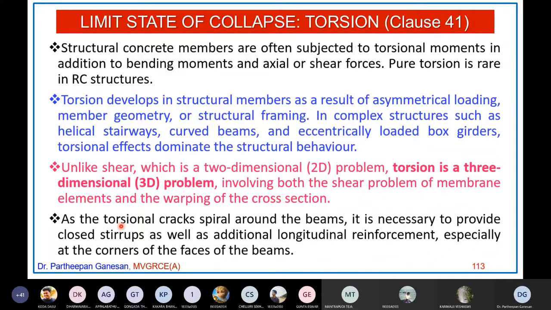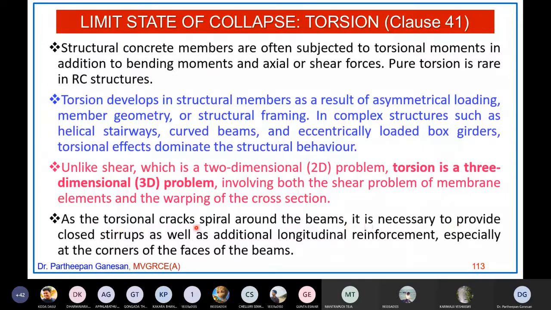Now, torsional cracks spiral around the beams. For example, take a piece of chalk or any other material, or think of how you squeeze your clothes: you twist it. When you twist it, you will see the spiral all around the surface, right? It is not only at one place; it spirals on all the surfaces. Similarly, torsional or twisting moment will produce torsional cracks spiraling around the beams.